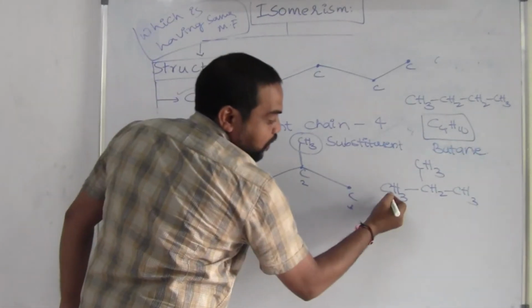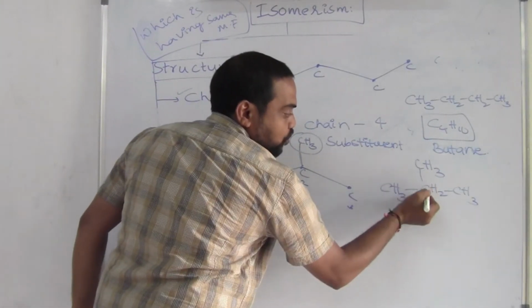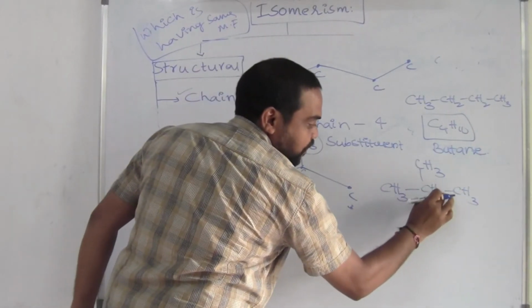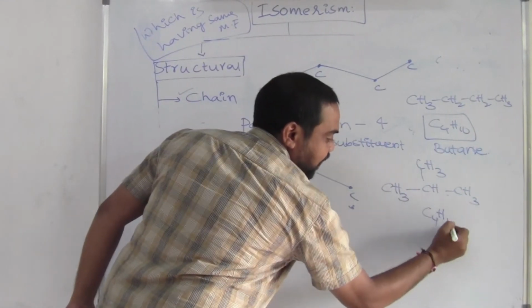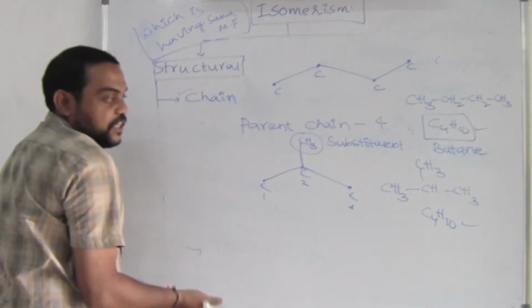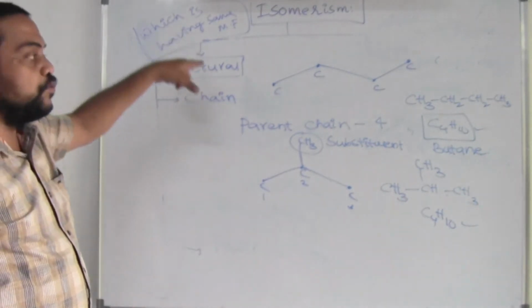Now count the total number of carbons in this one: 1 carbon, 2, 3, 4 carbons. The number of hydrogens here is 10 hydrogens. So here it is C4H10 and here also C4H10. That means the same molecular formula. We are following this rule.